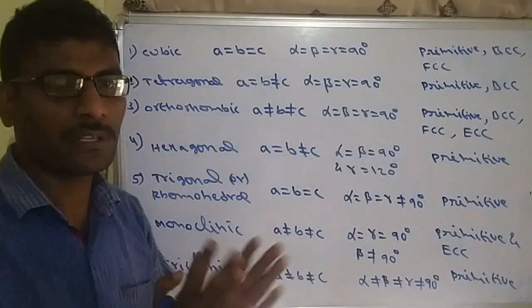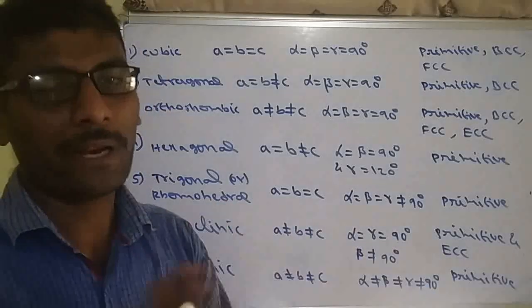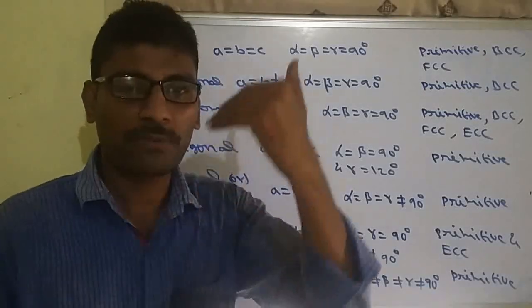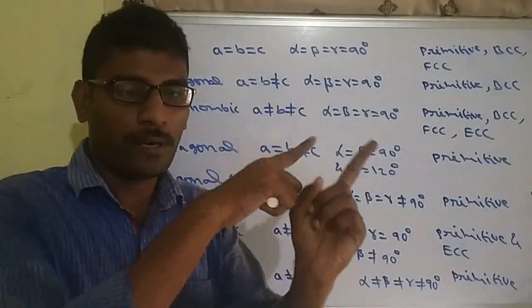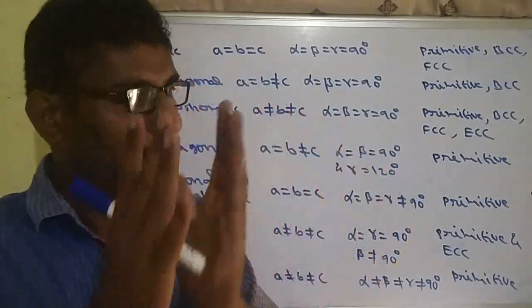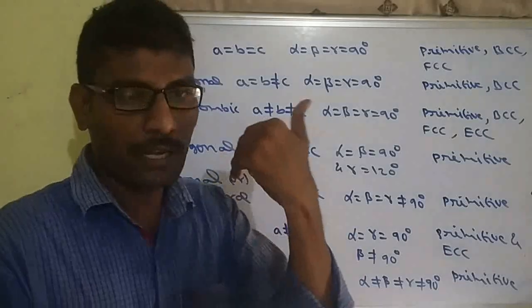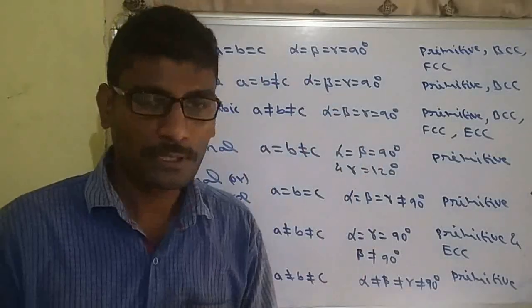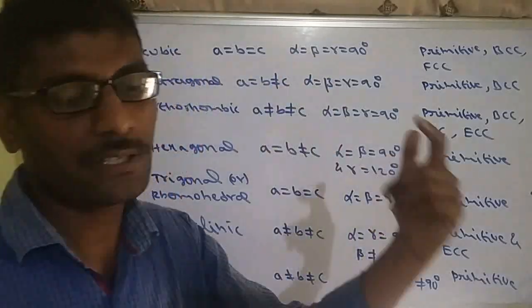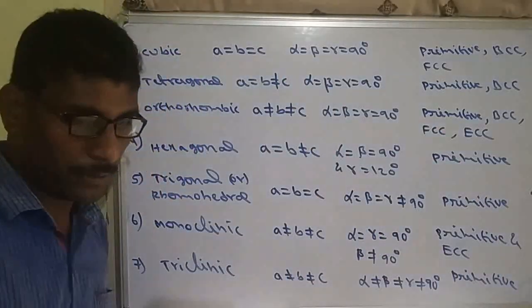Whatever tables are there, you just have to practice them. After practicing 1 or 2 times, it will become very easy. So there is the table of differentiation between crystalline and amorphous solids, another is the classification of crystalline solids table, and another one is this unit cell classification table. So these are important.